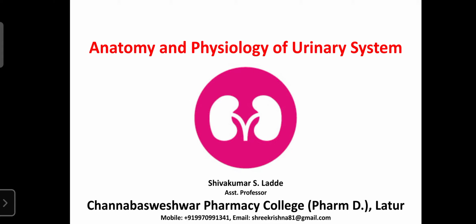The urinary system is also involved in the regulation of certain body functions, regarding blood pressure, erythropoiesis, thrombopoiesis, and the regulation of the pH of our blood, which is known as acid base balance, as well as water balance and electrolyte balance. So electrolyte balance, water balance, even the pH of the blood are regulated by the urinary system. That's why it is the most important system, involved in the regulation of various functions.